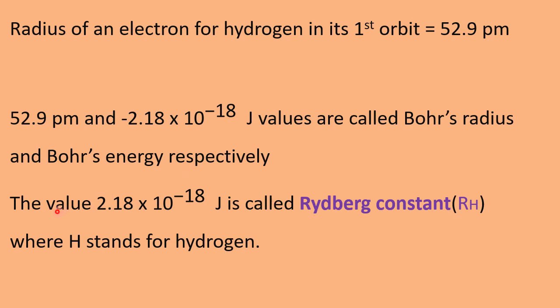The value 2.18 into 10 to the power minus 18 joules is called the Rydberg constant. R stands for Rydberg, and this constant is for hydrogen, because he has done work for many atoms, but hydrogen is the first one and the simplest one. Therefore, this value is for hydrogen. That's why it is written as RH, the Rydberg constant for hydrogen atom, where H stands for hydrogen.